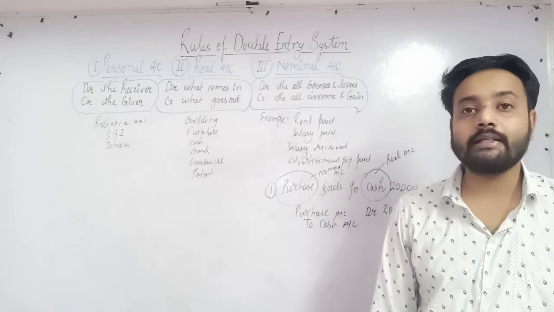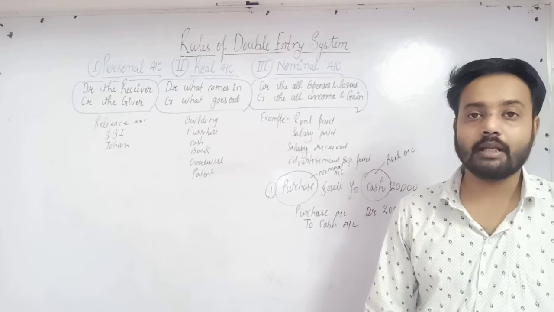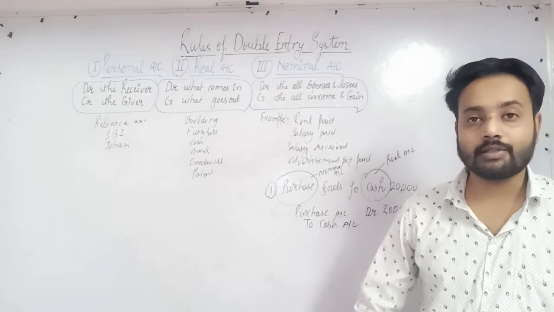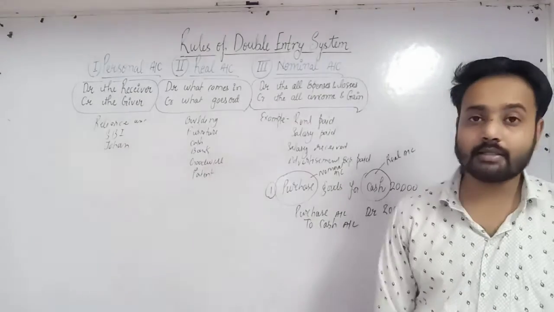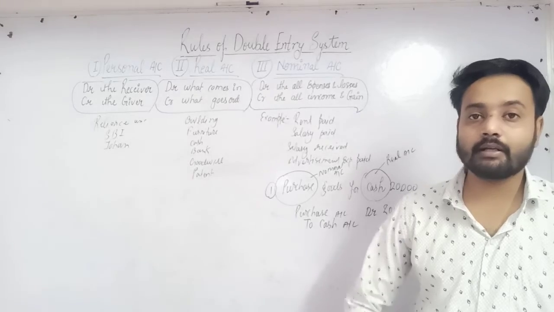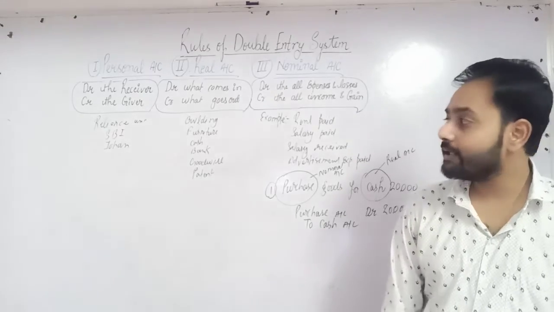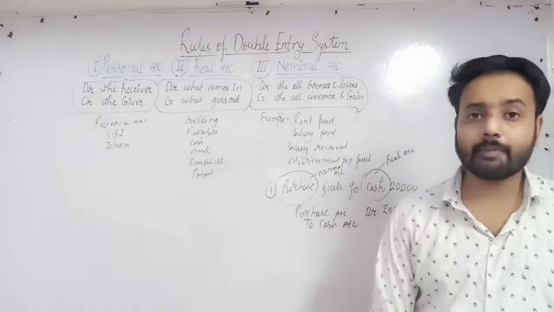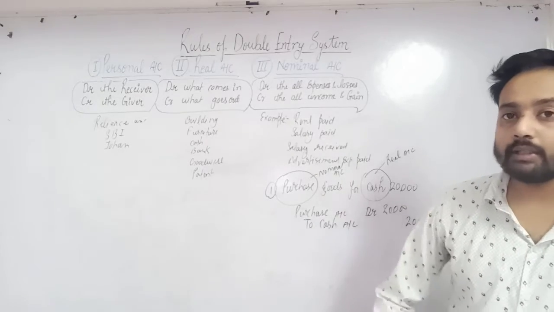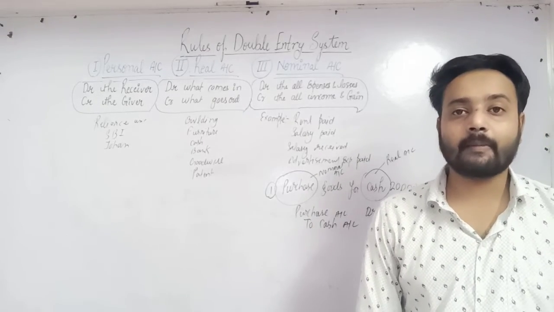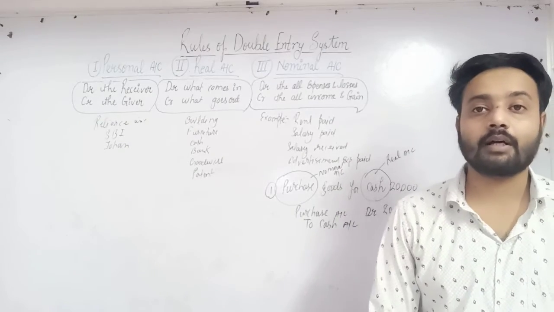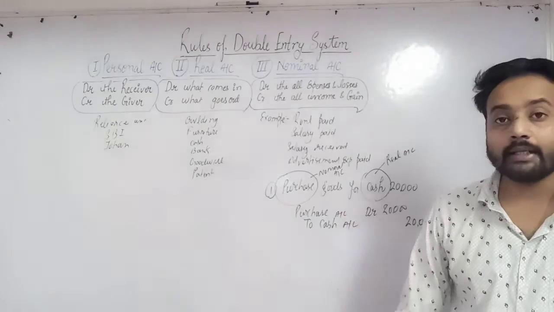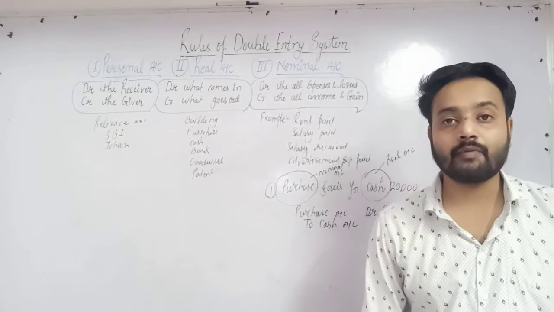Personal account deals with the name of any person, name of any company, name of any institution. For example, company's name I have written Reliance Industries, any institution name State Bank of India, RBI, Reserve Bank of India, any person name John. So all these are personal account. Any name of any artificial things also includes in the personal account. Personal account rules: debit the receiver and credit the giver.